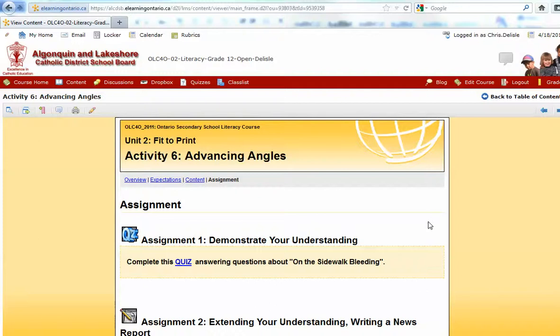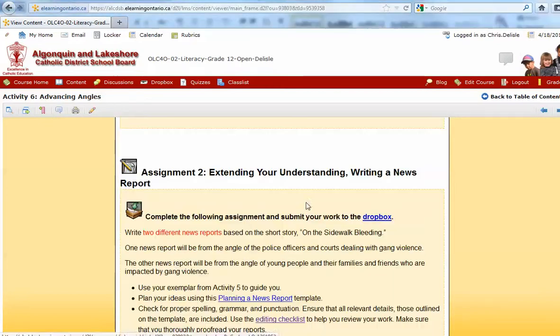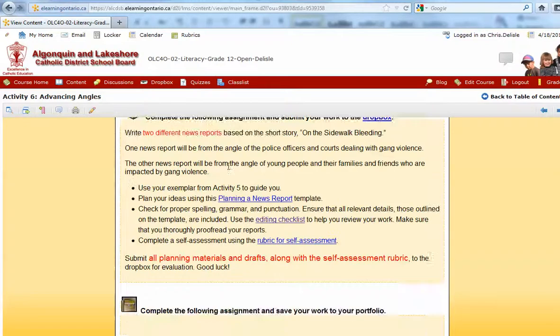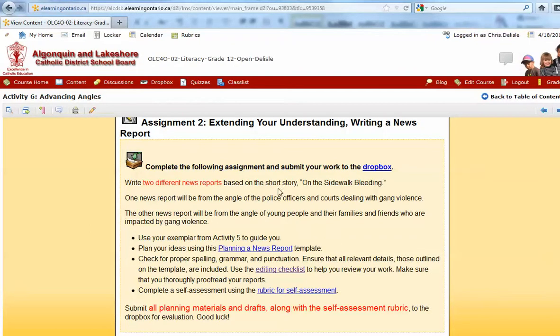Okay, so here's a little bit of help on how to work through Unit 2, Activity 6. And first there's a quiz to work on the sidewalk bleeding. That was the story we've already read. And then we're going to be doing two different news reports, and we're talking about angles. This content section was about angles, because depending on what angle you're looking at as the news reporter, you might write the story two completely different ways.